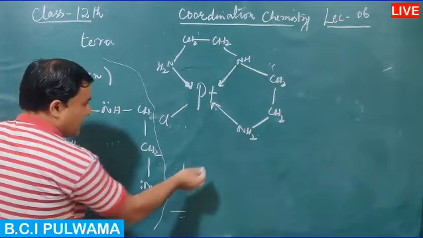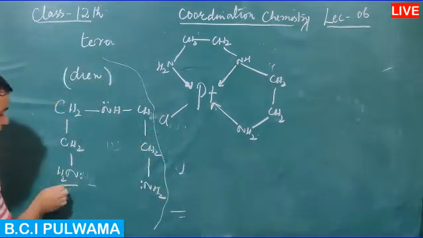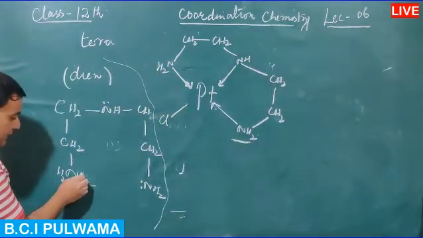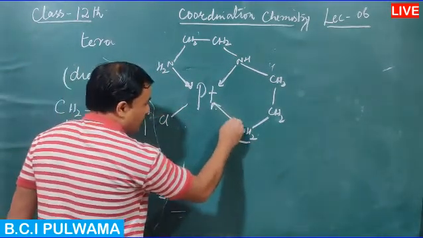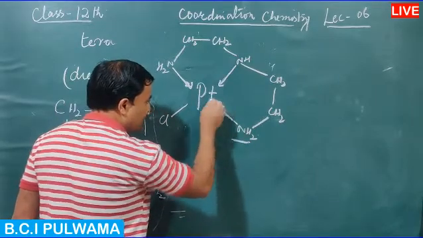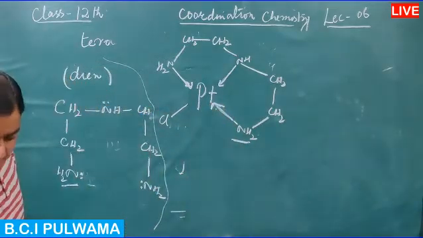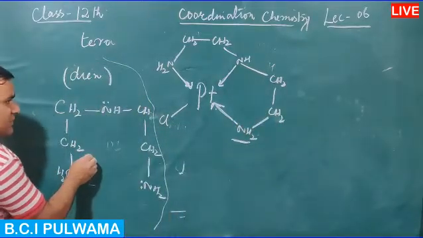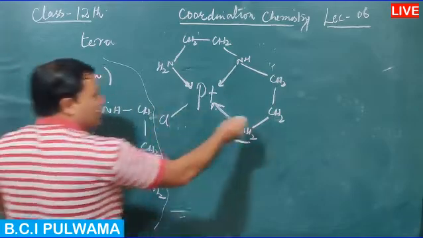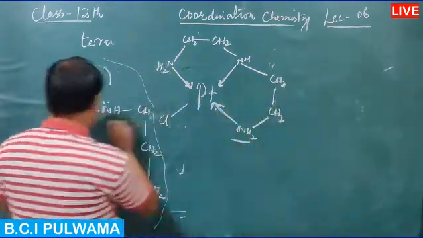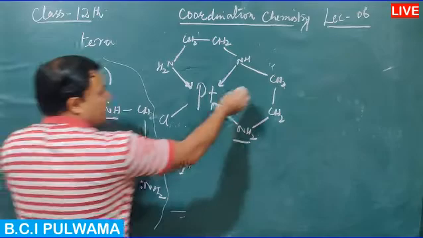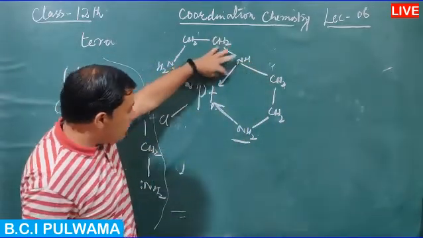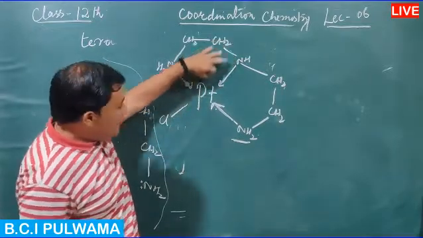Here, NH2 uses the nitrogen lone pair of electrons, which is utilized in the formation of a coordinate bond. Nitrogen is the donor atom, and platinum accepts it. It is bonded to CH2, bonded to CH2, and then CH2 is bonded to NH, and the nitrogen lone pair of electrons is utilized in the formation of a coordinate bond.